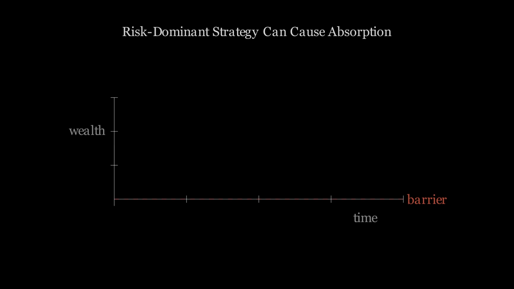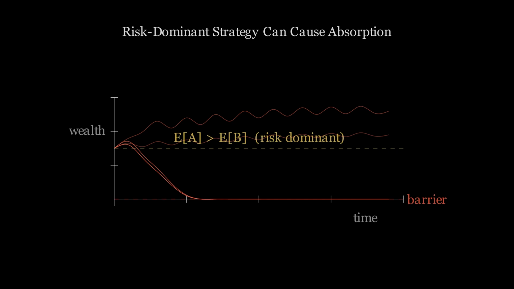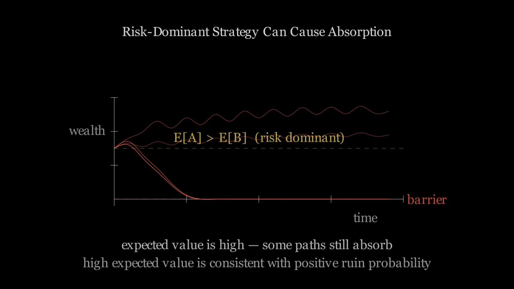When the risk-dominant strategy is played repeatedly with finite resources, each round produces a draw from the payoff distribution. Some draws are positive and accumulate. Some draws are large enough losses to push the wealth path below the absorption barrier. The risk-dominant strategy offers no protection against these tail events. The ensemble expectation is upheld by the paths that survive. The absorption barrier permanently ends the paths that do not.